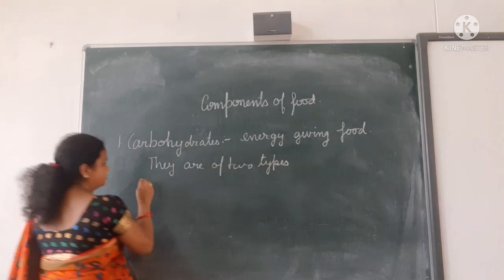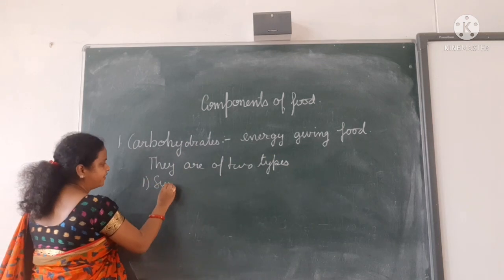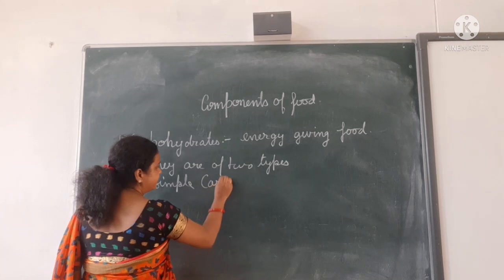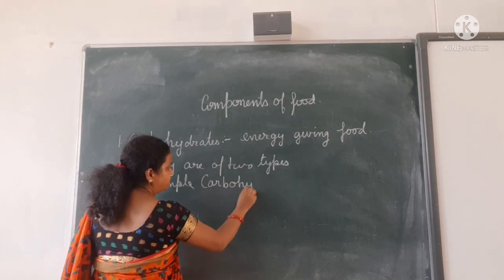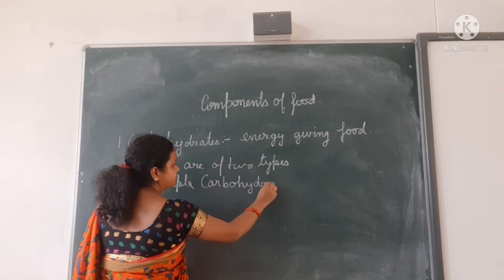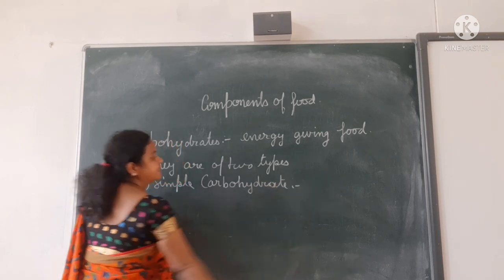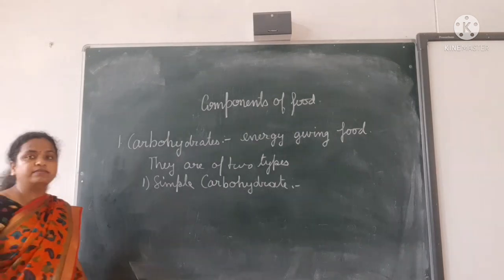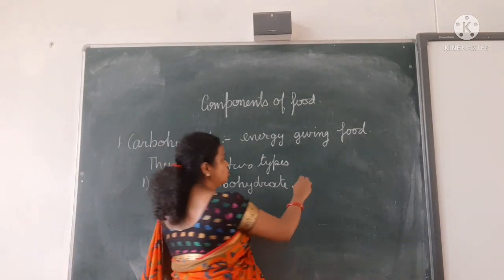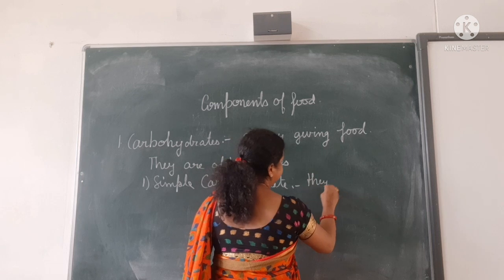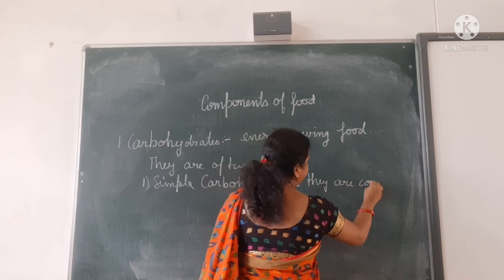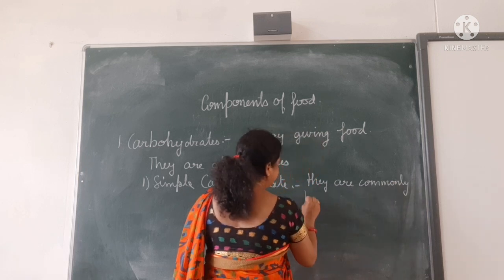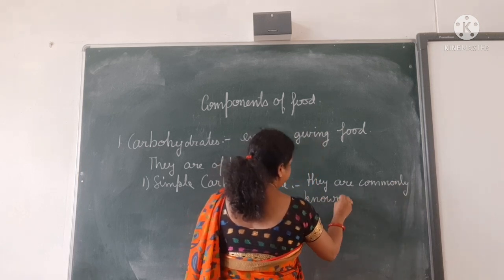First one is what? Simple carbohydrate. And why is it said to be a simple carbohydrate? Because they are commonly known as sugar.